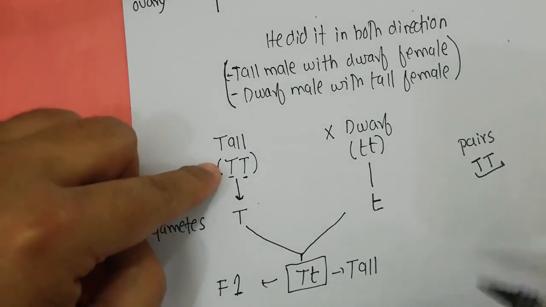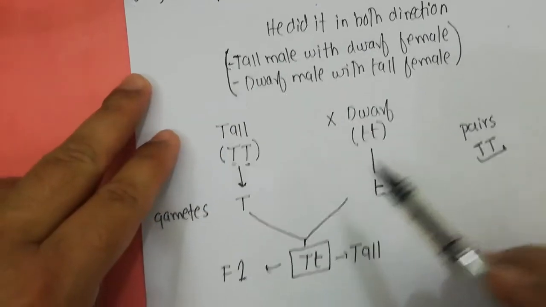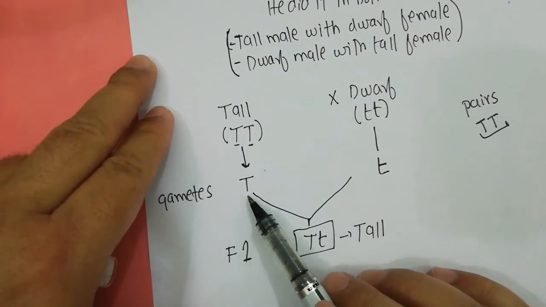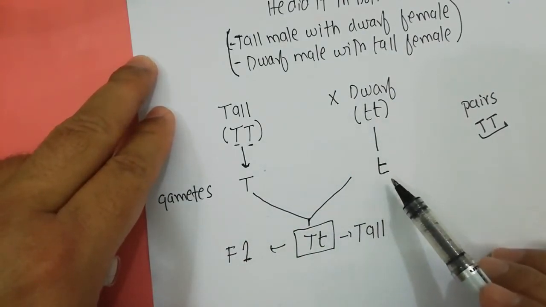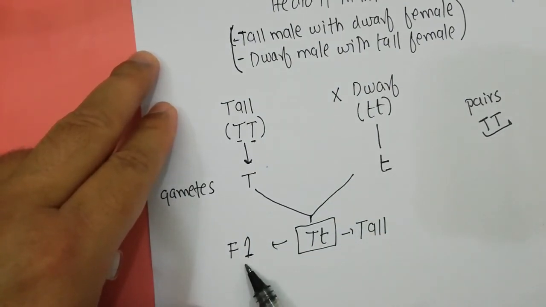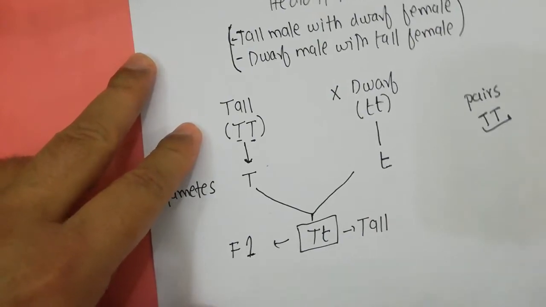When he crossed the pure breeding tall plant with the pure breeding dwarf plant, the tall plant makes a single kind of gamete, the capital T. The dwarf makes a single kind of gamete, the small t. So when he crossed them, in the F1 generation all of the offspring were tall in nature. The dwarf character was gone.